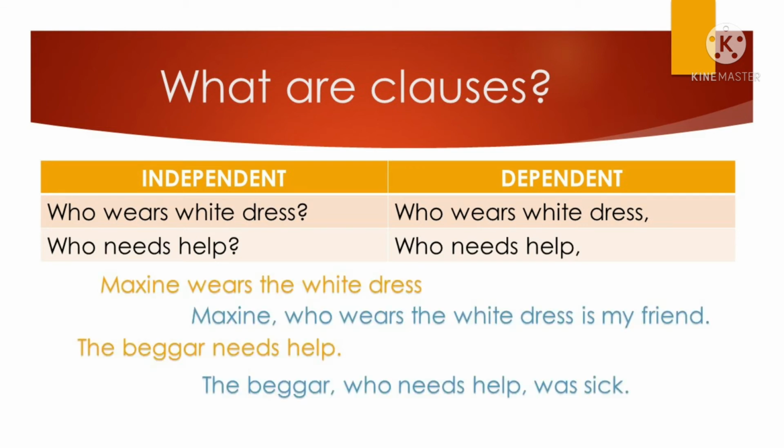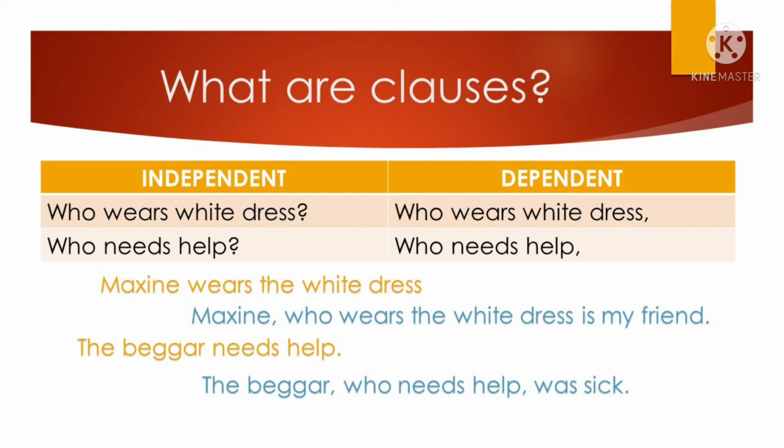Let's answer the question again. So who wears white dress? Maxine wears the white dress. And then for the dependent clause, we can see here, Maxine, who wears the white dress, is my friend. And then who needs help? The beggar needs help. That's the answer. It's another simple sentence. And then when it is commated, the beggar who needs help was sick.